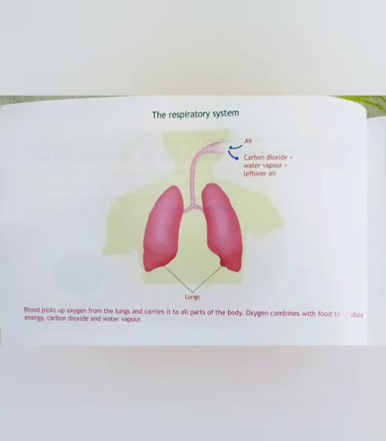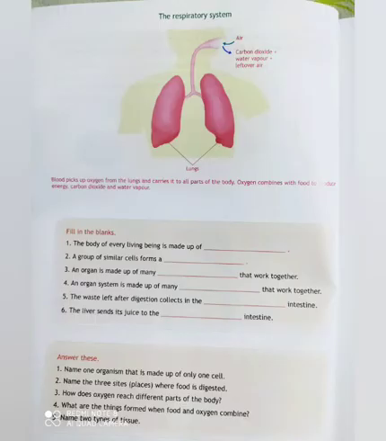Children, now you can turn your books to the next page. I'm going to do the book exercise. Okay, I'll be asking you questions and you have to answer. Fill in the blanks. The body of every living being is made up of dash. Yes, the body of every living being is made up of cells. Second question, a group of similar cells forms a tissue. Group of similar cells form tissues.